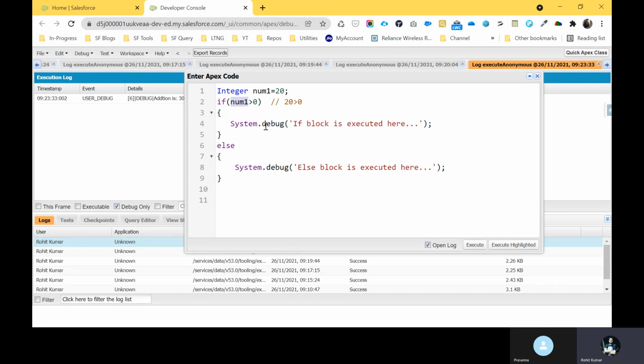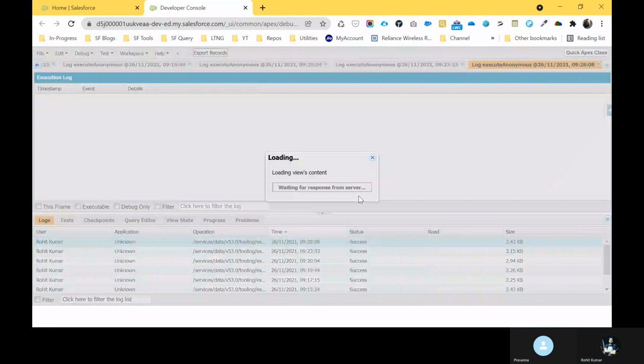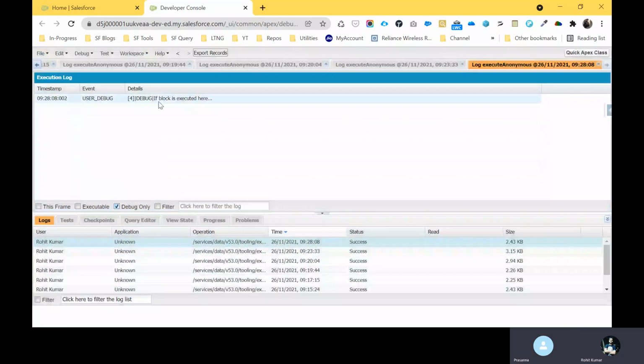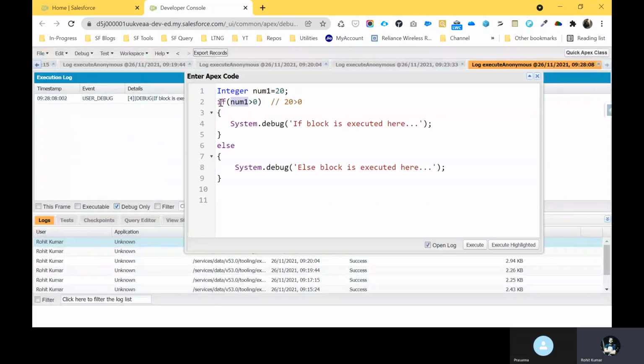So let me check, and you can see after some time. Just click debug only, and here you can see the if block is executed, right? And suppose that I want to make these changes in this scenario. So how to do that? Like 20 is less than 0. So 20 is less than 0, yes or no?